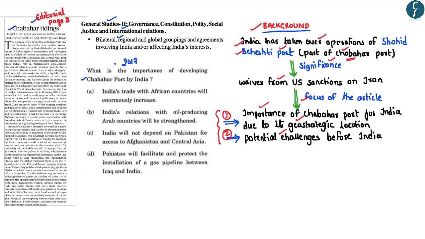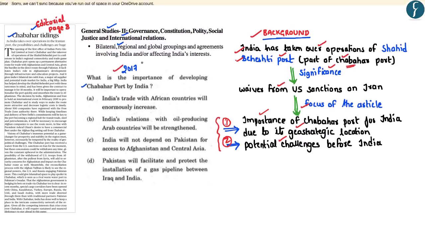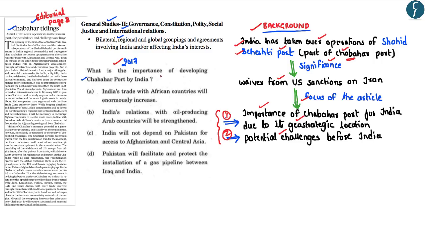Further, coming to the prelims question asked in prelims 2017, the question here was, what is the importance of developing the Chabahar port by India? And as we have discussed, by developing the Chabahar port, India will not be dependent on Pakistan for access to Afghanistan and Central Asia. Hence the correct answer to this question is C.